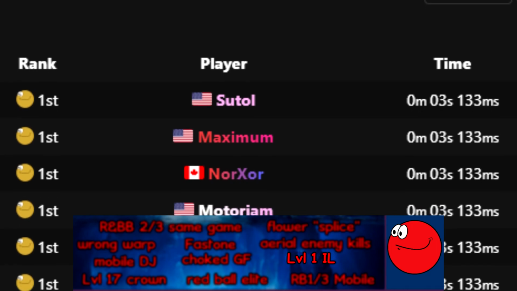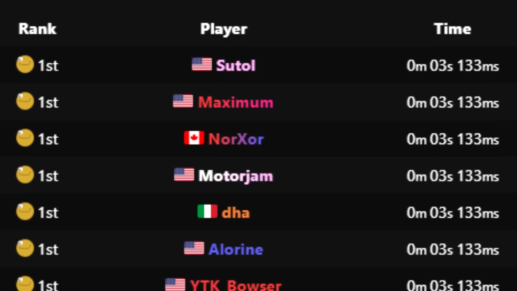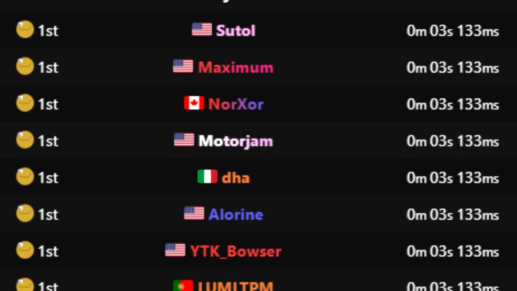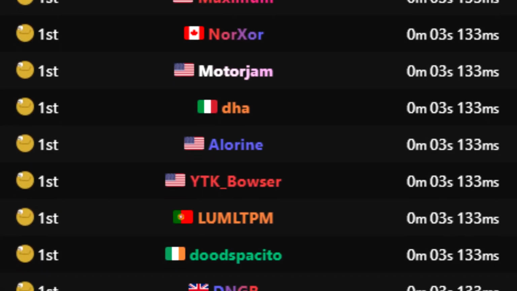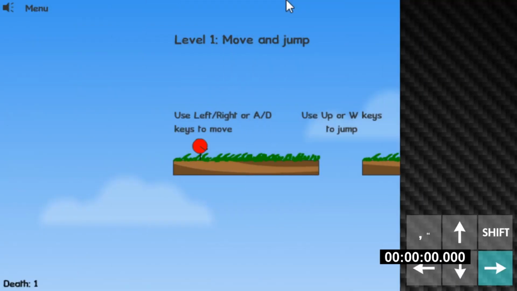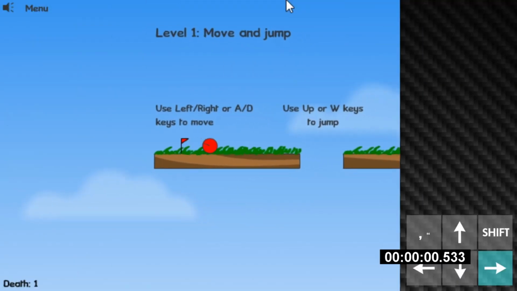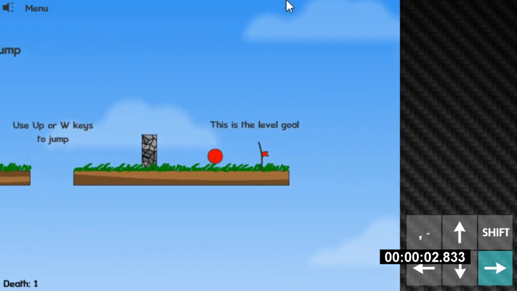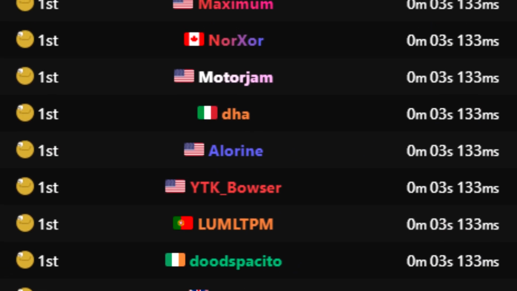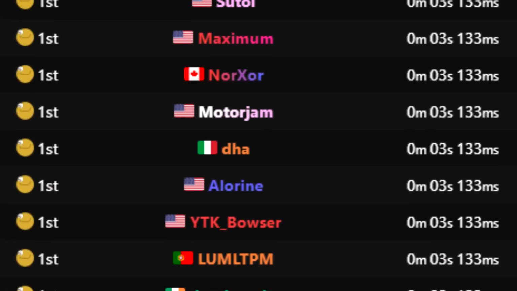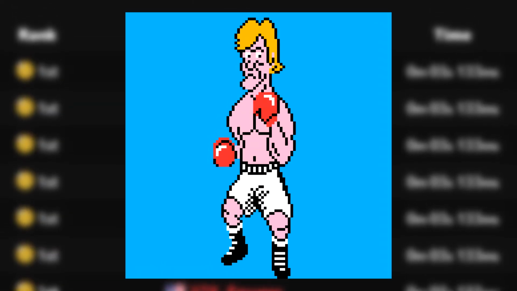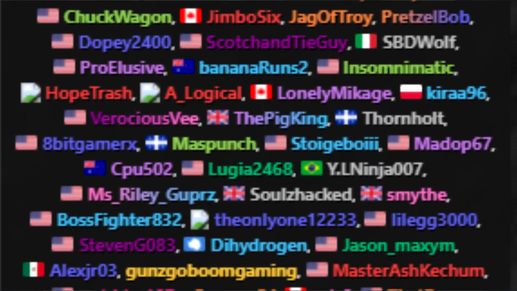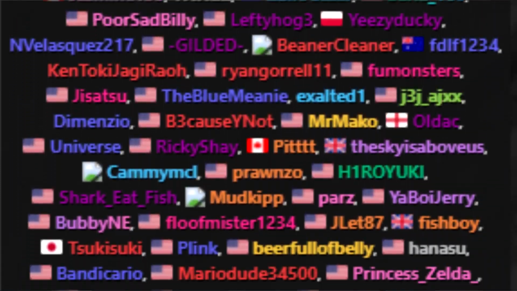3.133 seconds. It was originally believed that it was impossible to complete the first level of Red Ball in under 3.133 seconds, timing from the first frame that Red Ball appears. The run was simple. Start pressing right on the first frame possible, and then do a single jump over the barrier to collect the flag. That was essentially all that it took. The leaderboard once boasted a 12-way tie or so at this milestone, with it being touted as the new Glass Joe, in reference to the unbeatable record for defeating the first fighter of Mike Tyson's Punch-Out, Glass Joe.